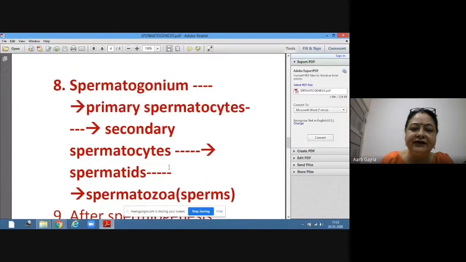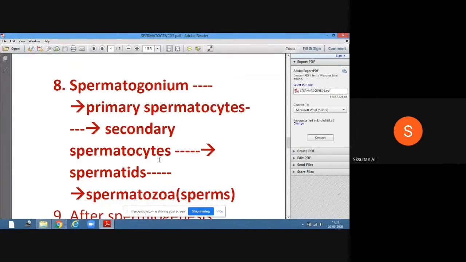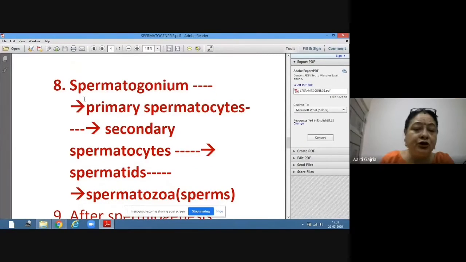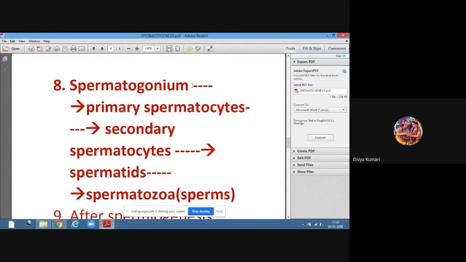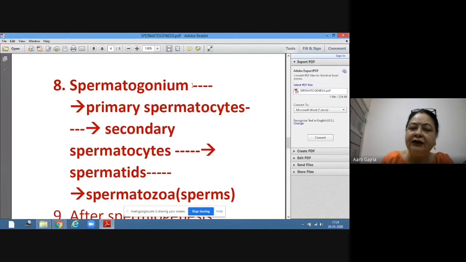Now just see this flow chart. Now you tell me the ploidy of each and every cell. Spermatogonium. Write in bracket diploid 2n, 46 chromosomes.